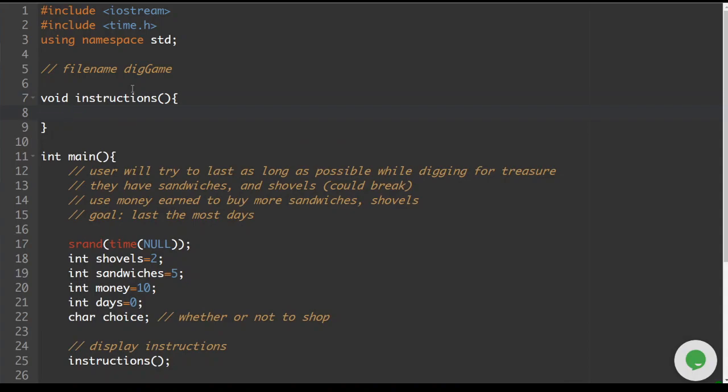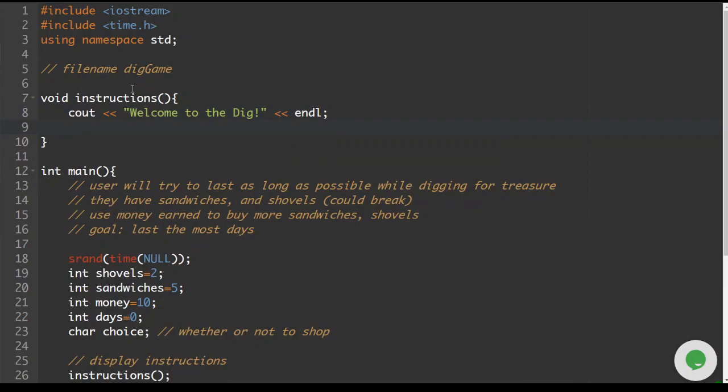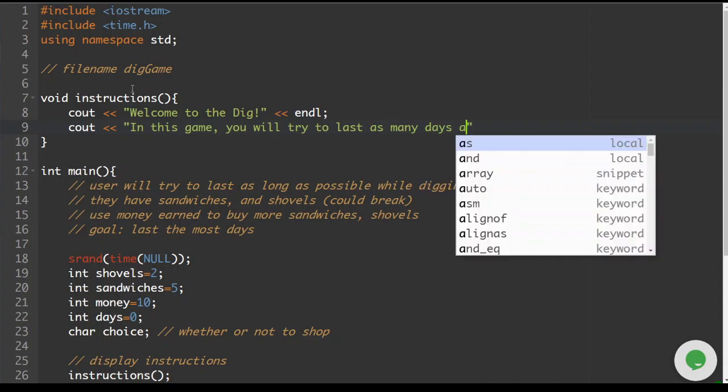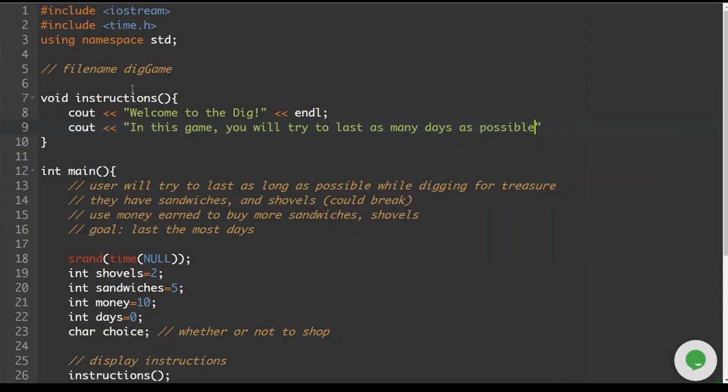So we'll have a bunch of cout lines, so this might be a little bit long here. So we're going to start with welcome to the dig. So this will also help you maybe understand the rules of what we're going to be doing a little bit better. So we'll see out, in this game, you will try to last as many days as possible digging.